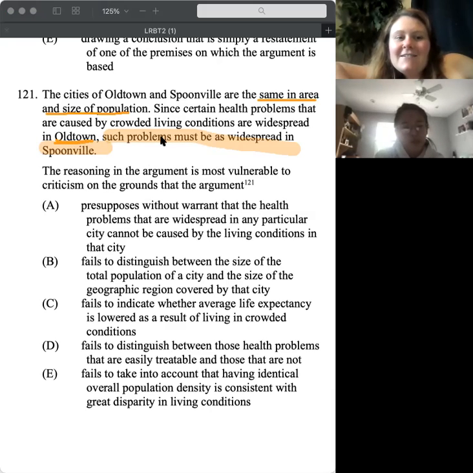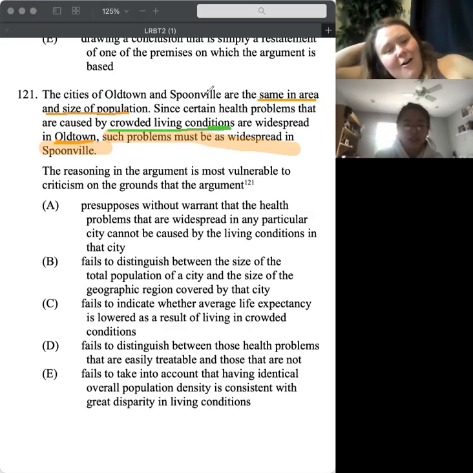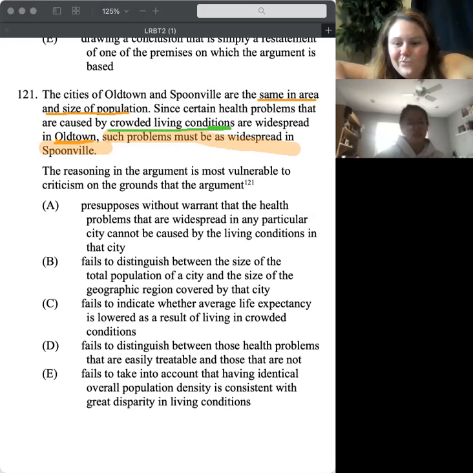But it's telling us that these problems are caused by crowded living conditions. And so, wouldn't Spoonville also have crowded living conditions? Not necessarily, if they have different infrastructure. Excellent. Or couldn't they potentially have something that is counteracting the crowded living conditions, like maybe they have more cleaning supplies? Awesome. All right, go ahead and start with A.